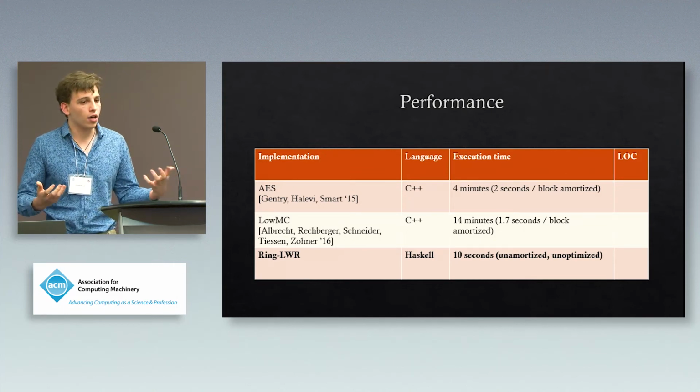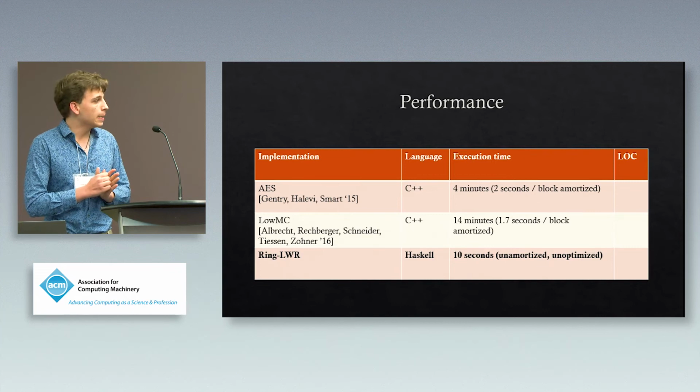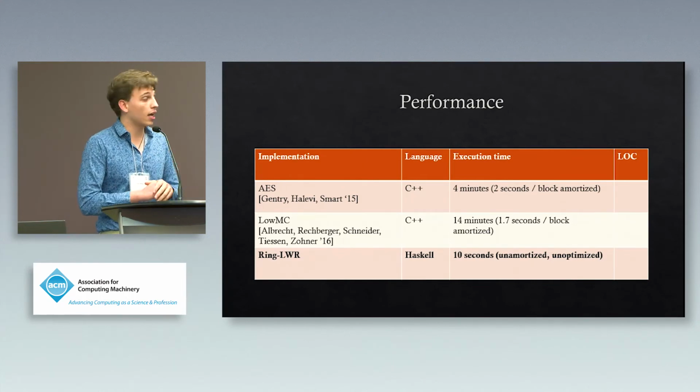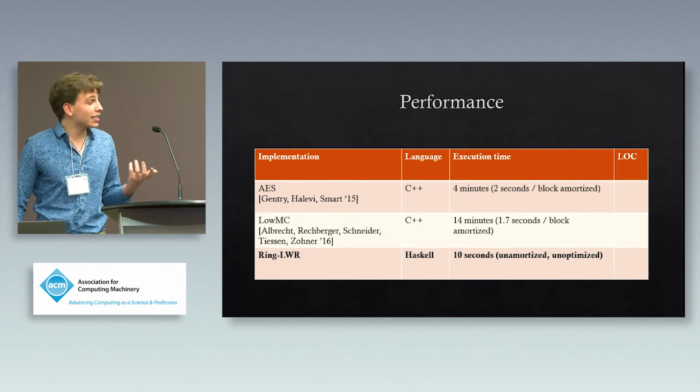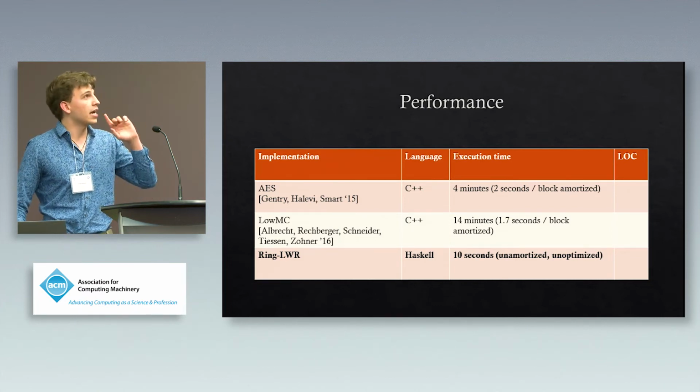Okay, so in terms of execution time, the AES implementation took around 4 minutes. However, it operates on many blocks at once, so this comes out to be 2 seconds per block amortized. LowMC took 14 minutes, which corresponded to 1.7 seconds per block amortized, but ours takes 10 seconds, period. So that's unamortized, and that's actually completely unoptimized. And so that's a decently exciting result.